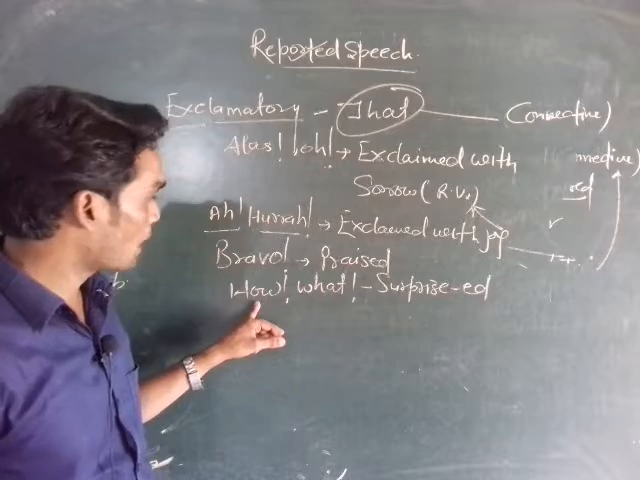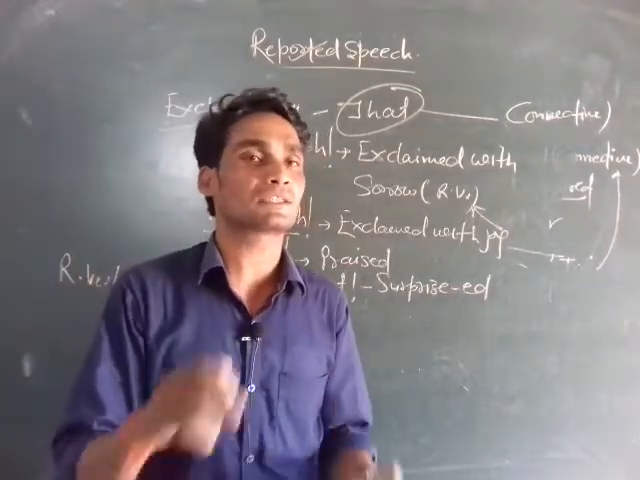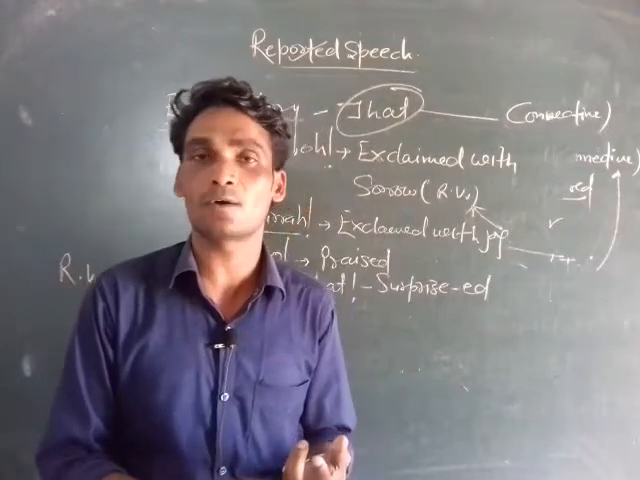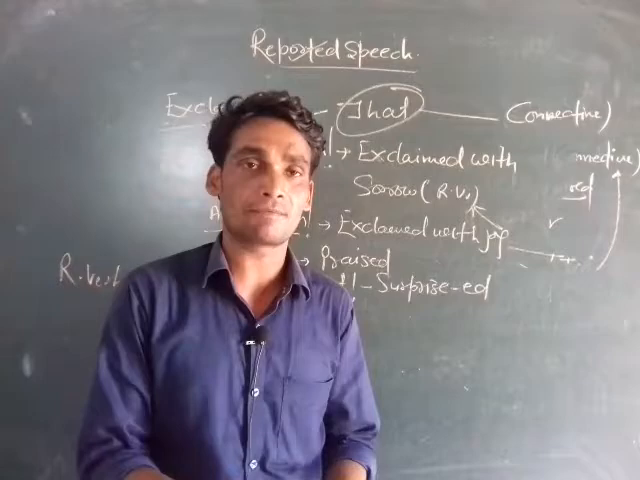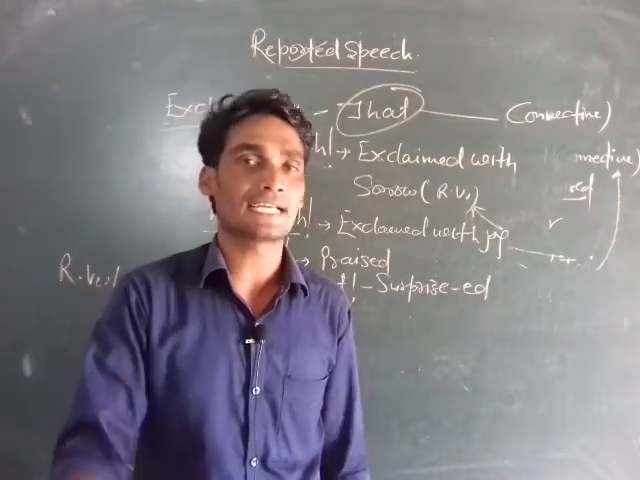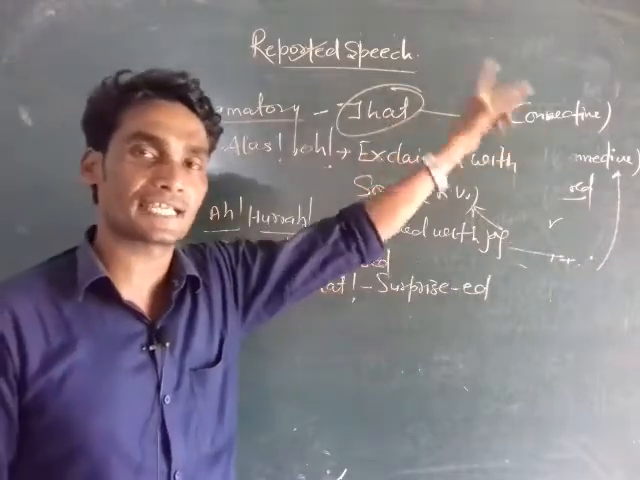Same condition, how and what with the sign of exclamation mark show surprise. If we find what and how at the starting of the sentence, then we use surprised as a reporting verb, and we use very in the place of what and how to make indirect form of speech. So we use that as a connective to make indirect form.